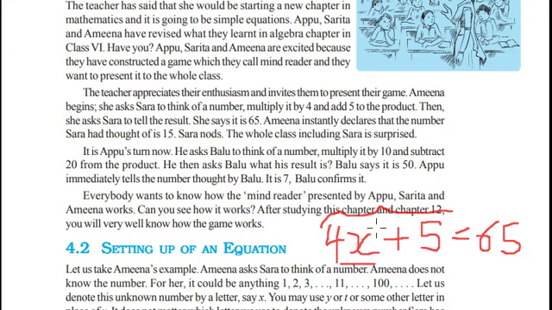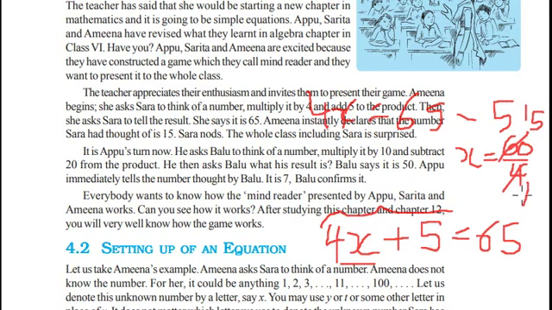So how can we find out the value of x? Let us subtract 5 on both sides of the equation. So the equation becomes 4 times x is equal to 65 minus 5, which is equal to 60. X is equal to 60 divided by 4. When we divide both sides by 4, we will get 60 by 4, 4 ones are 4, and 4 15s are 60. The value of x is 15.